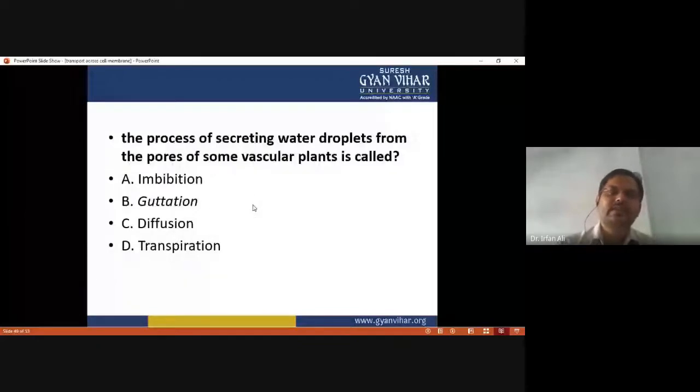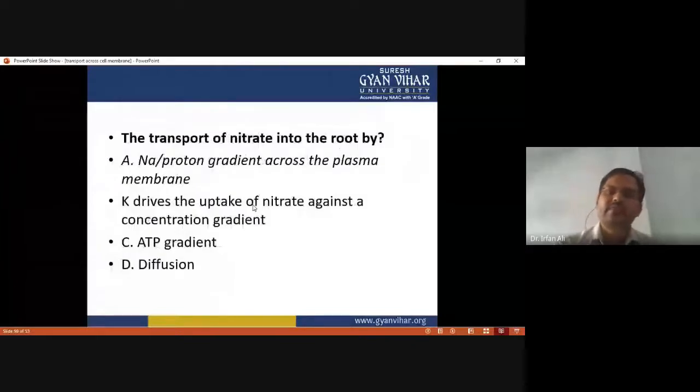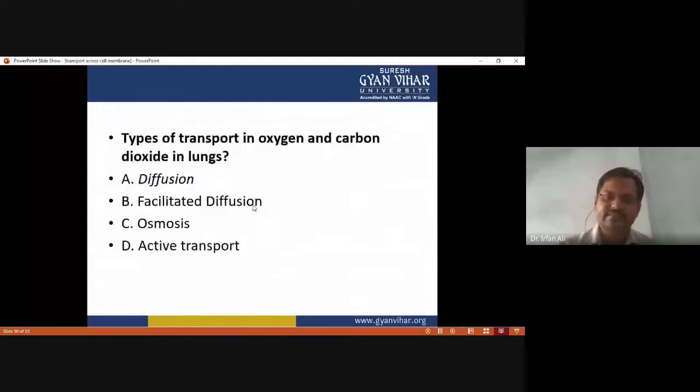The process of secreting water droplets from the pores of some vascular plants is called guttation. And the transport of nitrate into the root by sodium proton gradient across the plasma membrane, so option A is correct. And the type of transport of oxygen and carbon dioxide in the lungs, here diffusion is there, so option A is correct.